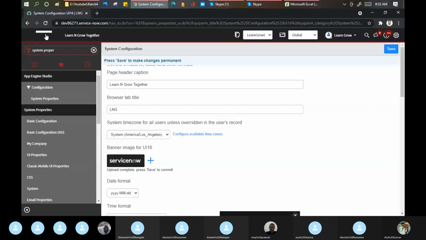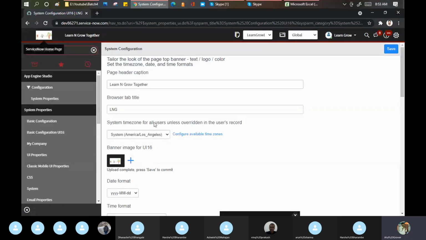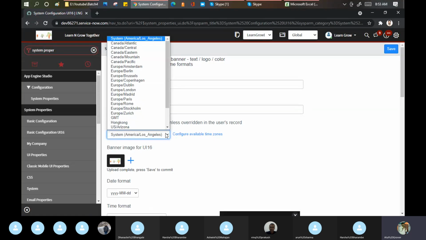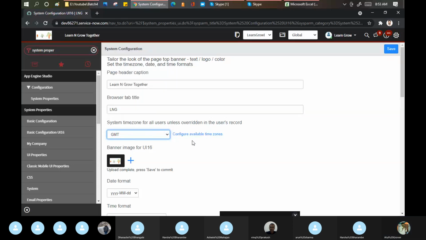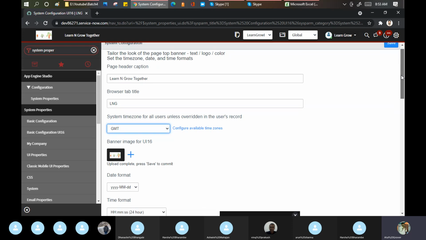Okay, so it will see quickly, it is updating here. Now you can change the time zone for all users. Let me change the time zone for everyone. I say we all will work in the GMT time zone only. Now even for you as well, the time zone is GMT, unless you go into your profile and change the time zone. Okay, that is another point.